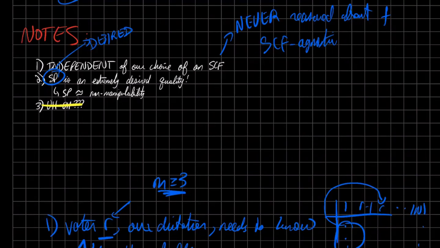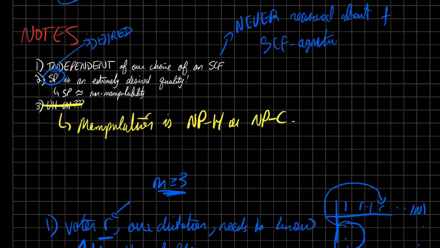If it was the case that it was really easy, if P does equal NP, then all right, this manipulator, whoever you are, all power to you, as long as I agree with your candidate choice. But regardless, it's very important to note that another provable fact is that manipulation is NP hard or NP-C based on social choice function.